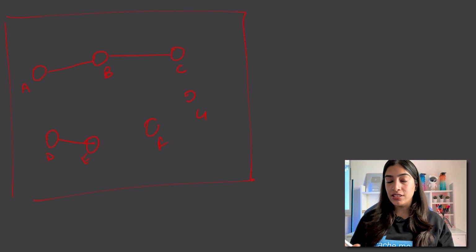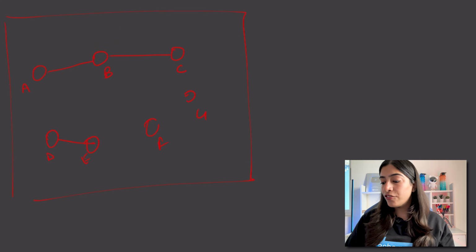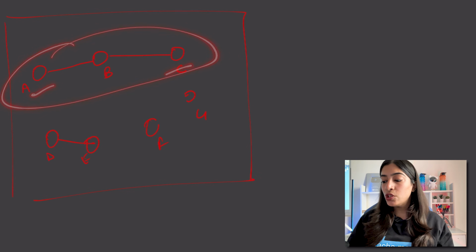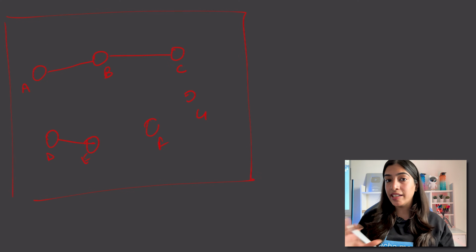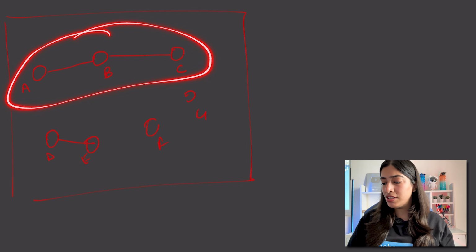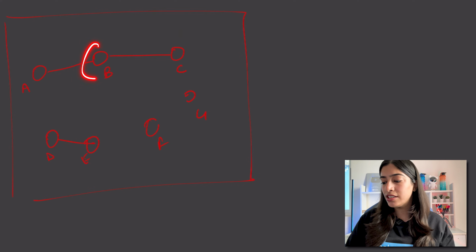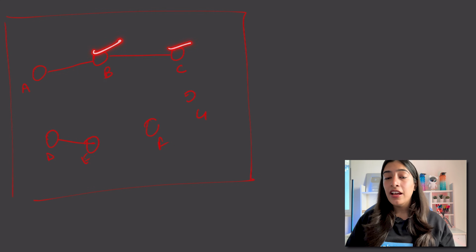Now how would you approach this? We have already seen traversals till now. What happens in a traversal? Suppose I start traversal from any particular node. Suppose I start from here. Now from B, I will traverse to A and C. They are directly reachable. So all the nodes in that province are reachable. If I do a traversal once, starting with any of the nodes in ABC, suppose I start from C, I will visit B and A, correct? Similarly, if I start from A, I will visit B and C. So when you start from any node, you will end up visiting all the nodes in that province.